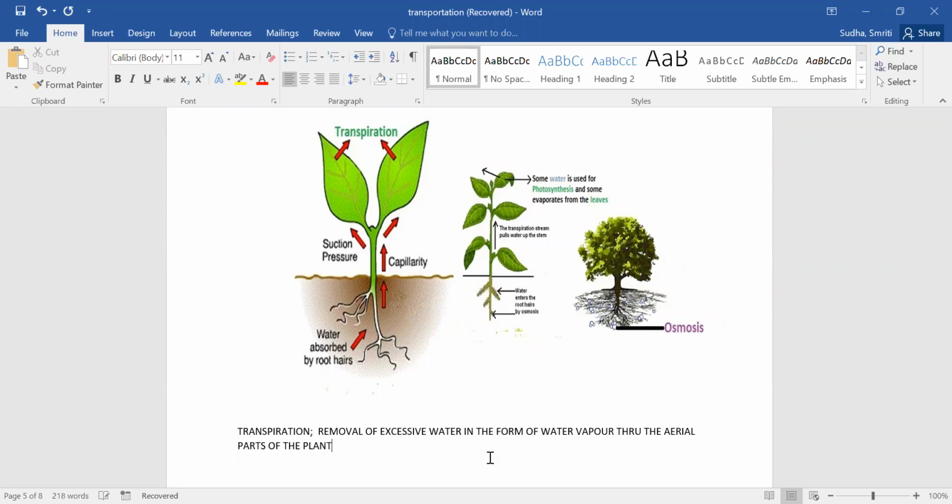What is the aerial part I'm talking about? In this case, this is leaves. So transpiration is a removal of excessive water in the form of water vapor through the aerial parts of the plant.